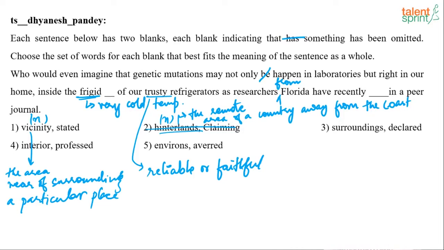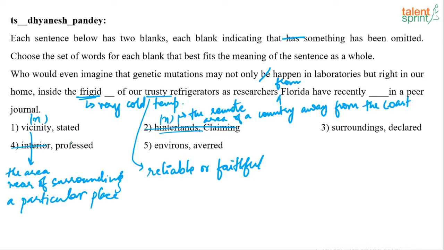We will first strike out the weak links. Third one, surroundings and declared. Okay, so let's keep that for now. We know what surroundings is. Interior, inside the frigid interior. It is already talking about inside. Now why do we have to go interior?